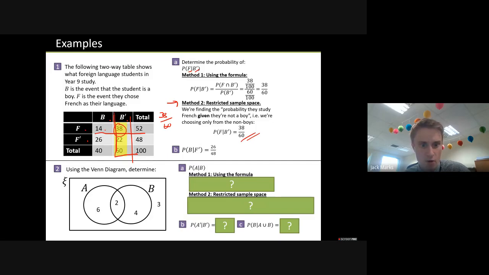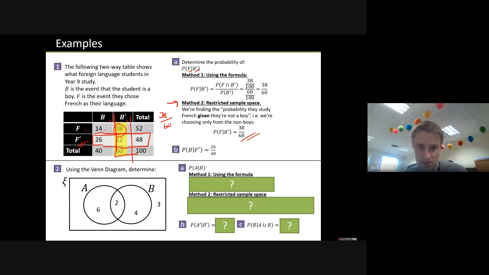Oh, sorry, I picked the wrong row there, didn't I? Sorry. Given that they don't study French, I should have been picking that row there. Okay, so this row here is the not F row, and then boy is 26 out of 48.